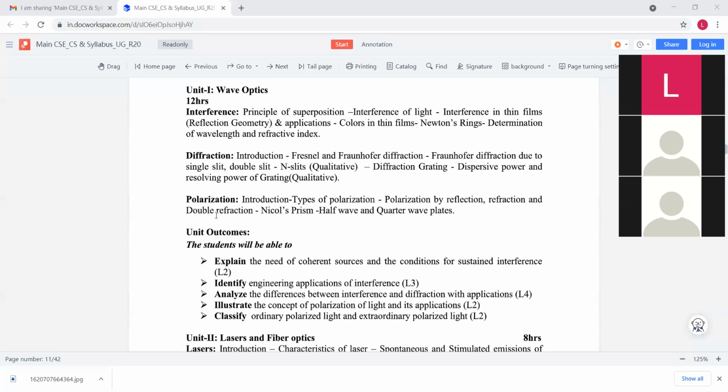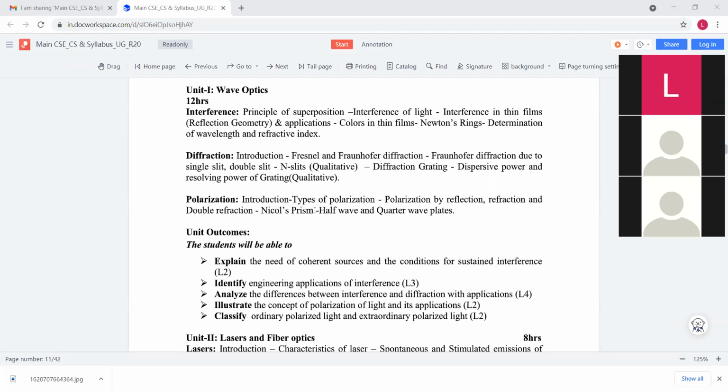And the third chapter is polarization. In this chapter we discuss the definition of polarization, types of polarization, and also polarization by reflection, refraction, and double refraction. And here there is the Nicol prism.